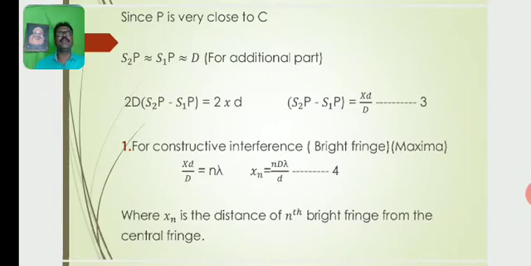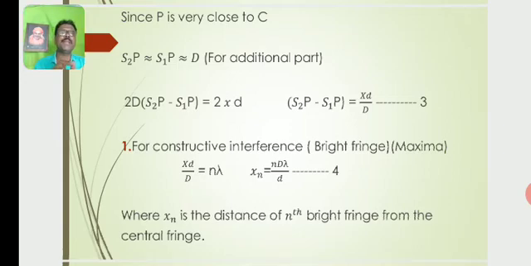Since P is very close to C, S2P is approximately equal to S1P, which is approximately equal to D for the additional part. This is not for the subtractional part. So 2D, then the above equation becomes 2D into (S2P minus S1P) which is equal to 2xd. So further, S2P minus S1P is equal to xd by D. Let this be equation number 3.